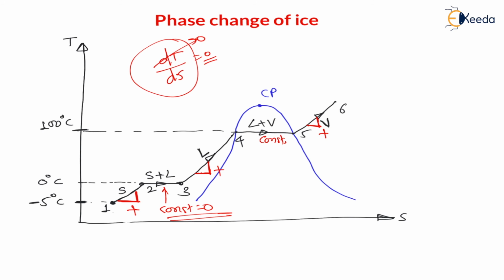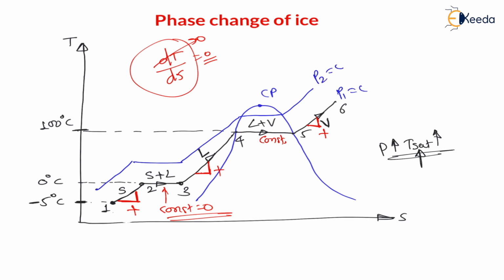And as pressure changes, let us say if pressure increases, then saturation temperature also increases. Saturation temperature is nothing but the temperature at which there is a phase change. Therefore at higher pressure the diagram will go like this. This is P1 equal to constant. Now for P2 constant, the diagram will go like this. This will be the phase change for P2 equal to constant. As pressure goes on increasing, the saturation temperature also goes on increasing.